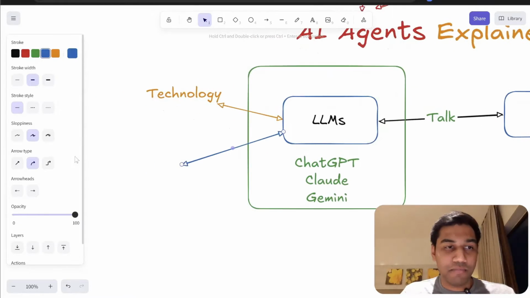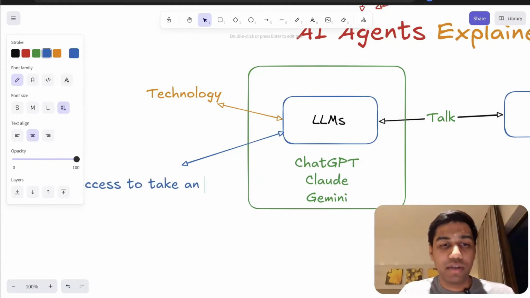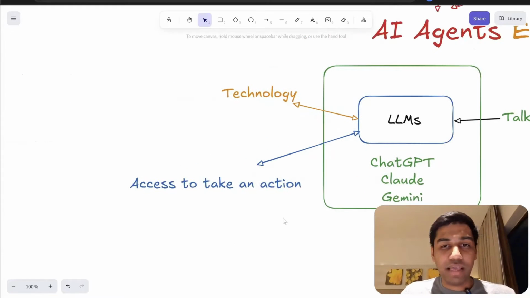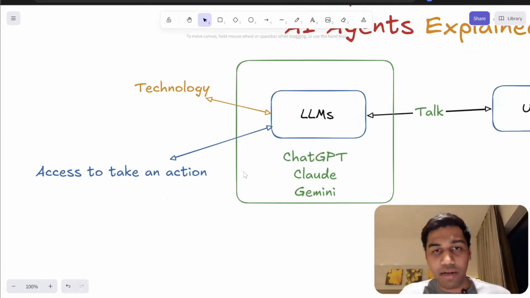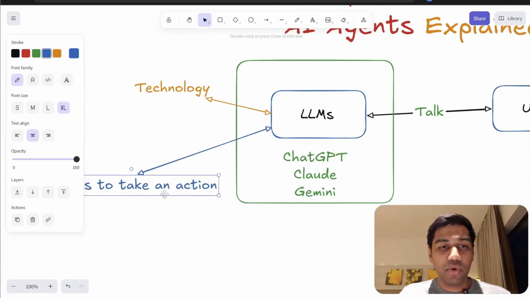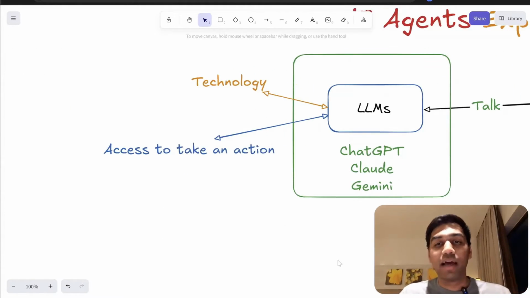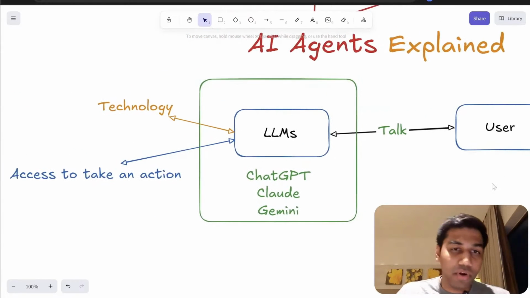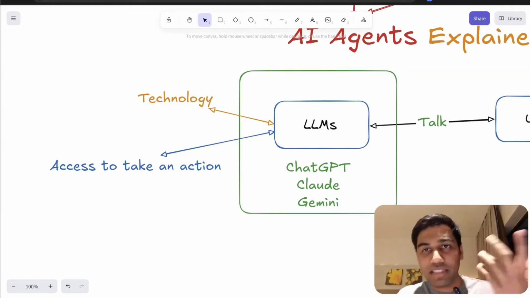If I tell this LLM that you have access to take an action, so access to take an action, that tomorrow, if I want you to, you can go ahead and create this kind of a diagram because you have access to take this action. So this gets connected here. I'm telling you that. And the user is still in control. The user is still going to talk to the LLM and tell it what action needs to be taken.